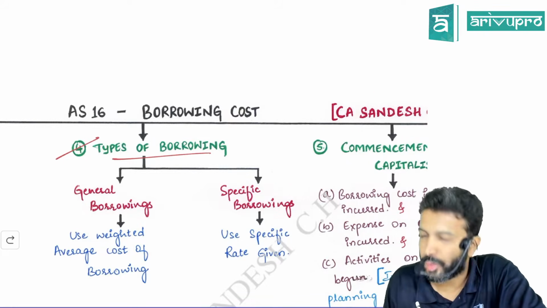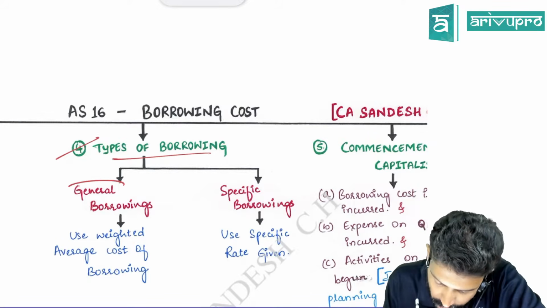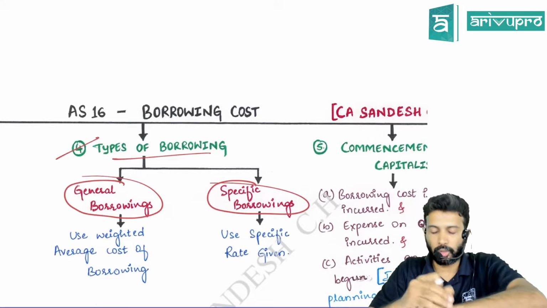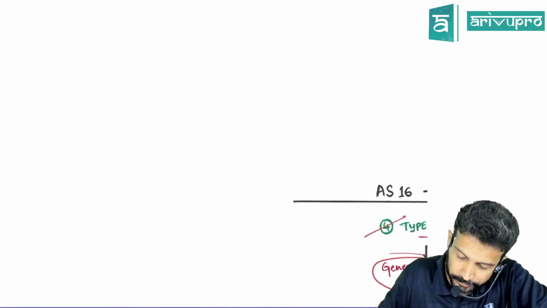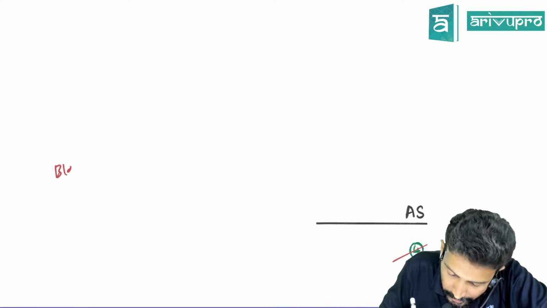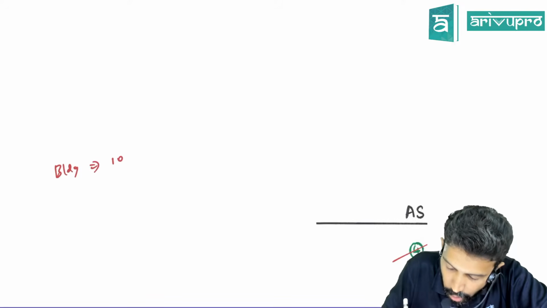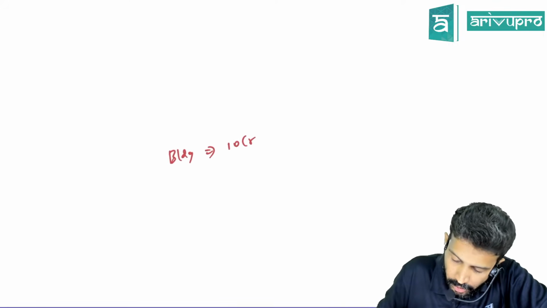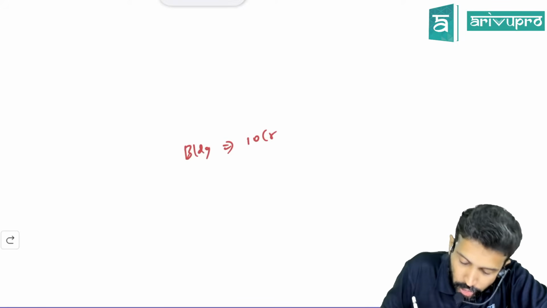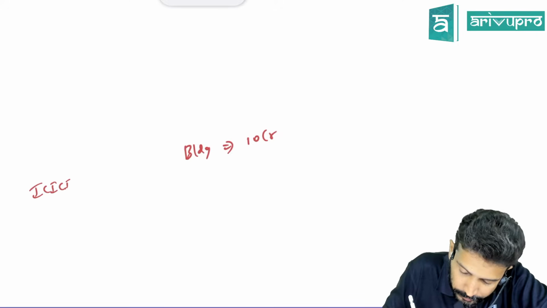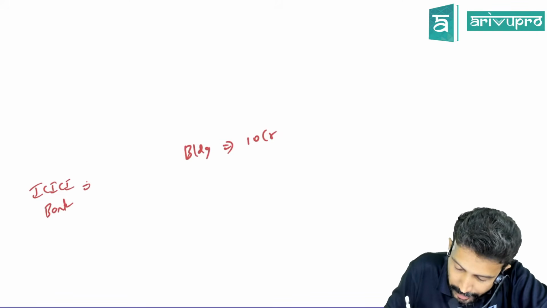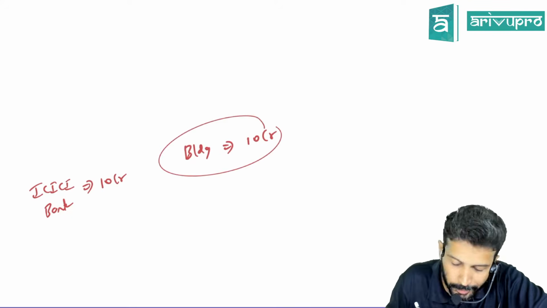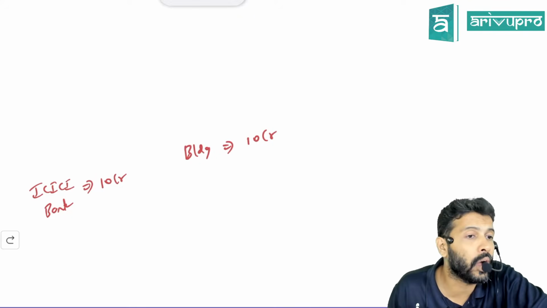Sir, for this purpose, we have two types of borrowing. One is the general borrowing. Another one is a specific borrowing. So what is this? Let's say I'm constructing a building and I need about 10 crore rupees to construct it, and I don't have 10 crores with me. So I took a loan from ICICI Bank worth 10 crore rupees, to fund my construction. To construct this building, I took a loan.